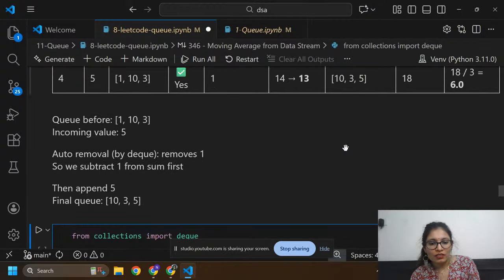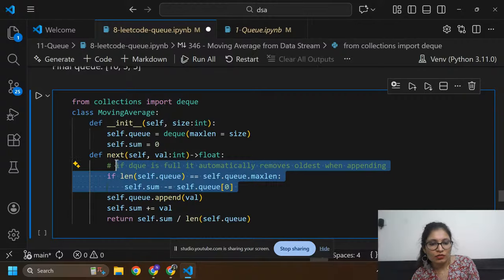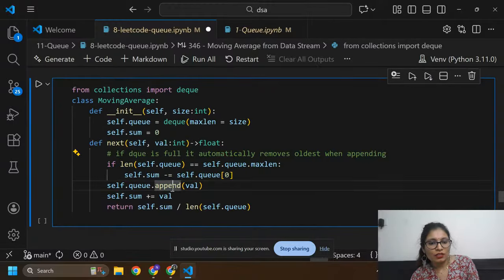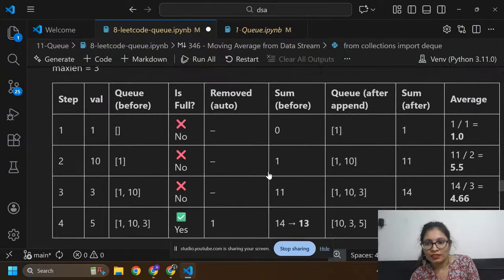Okay, so here we just need to append by using self.q. I'm going to append value, that is 1. We don't need to execute these conditions because this condition is going to fail. So we just add the values, and in sum I am going to add value. Previously I had 0 in sum, so now it becomes 0 plus 1. Value is 1 and sum is 0, so our sum is 1 here.